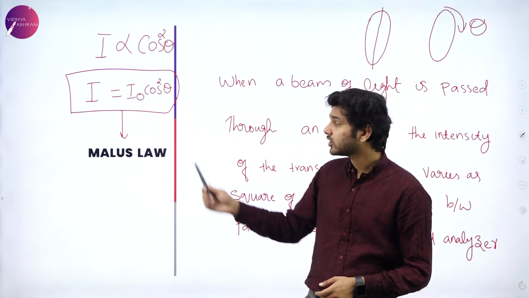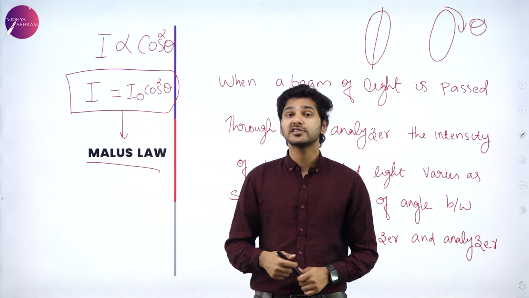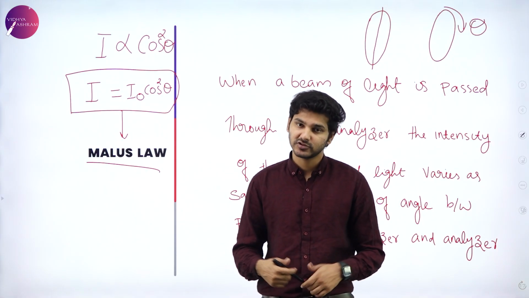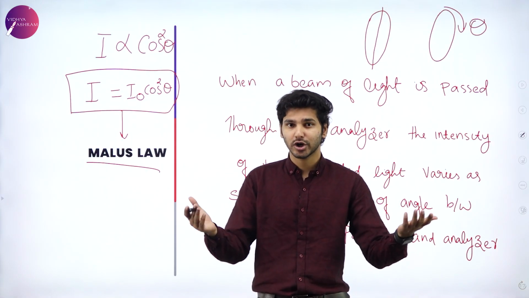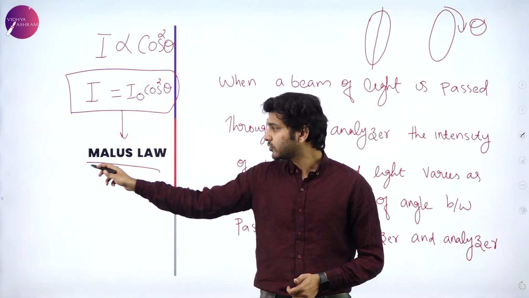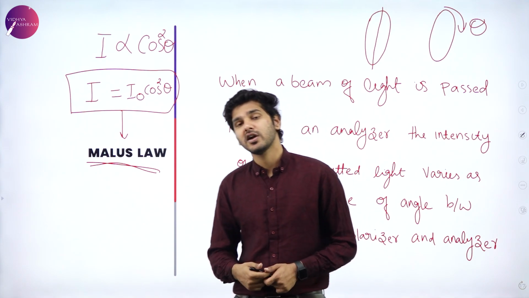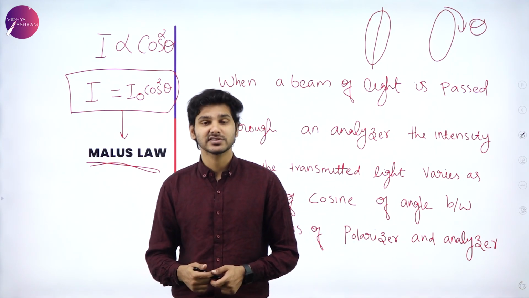And Malus law actually also proves the transverse nature of light. So light is transverse in nature and not longitudinal. Light is a transverse wave, and that is also proven by Malus law with this particular definition, mathematical proof. Malus law proves the transverse nature of light.